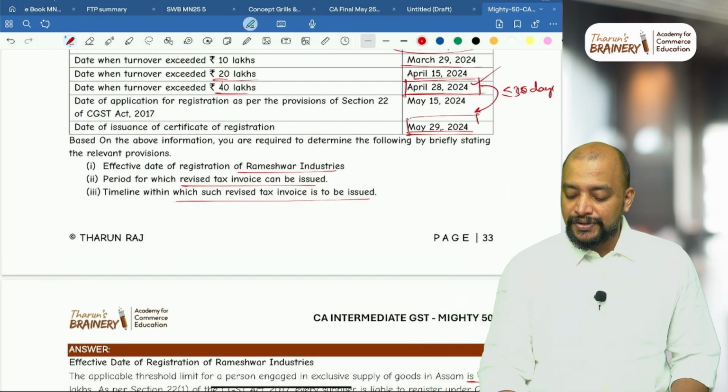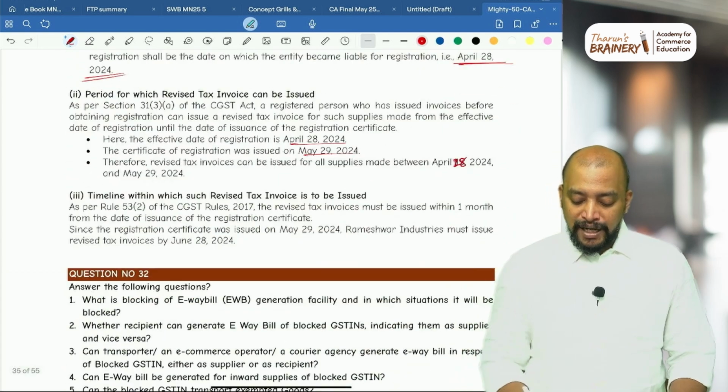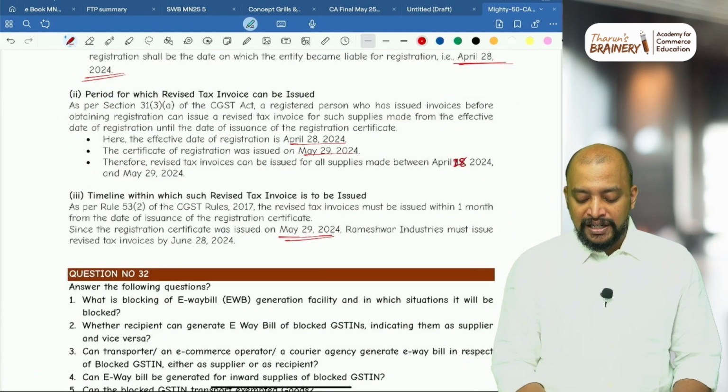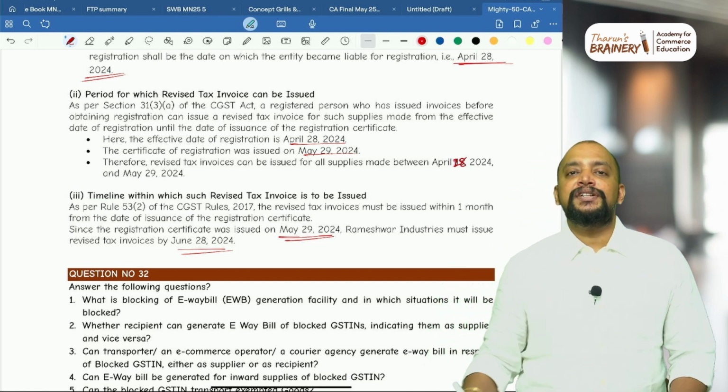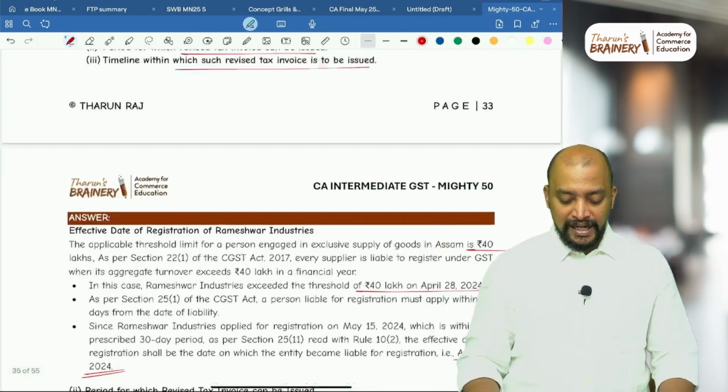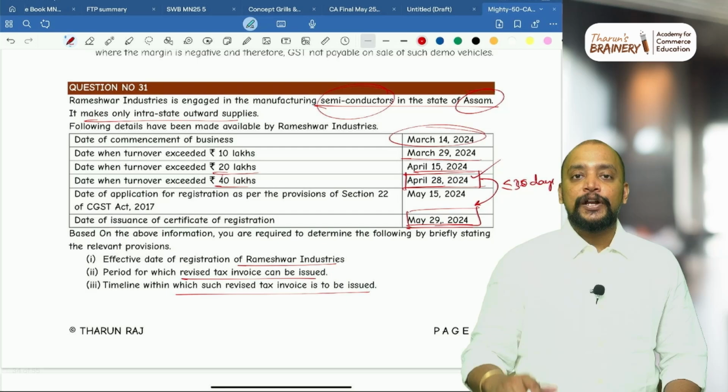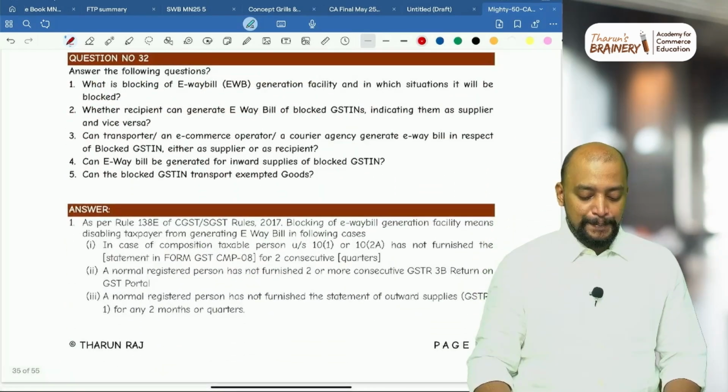They got the certificate of registration on May 29, so within 1 month from May 29, that is June 28, 2024, is the time limit by which the revised tax invoice should be issued. So that is the answer for this. This is purely an application of revised tax invoice.